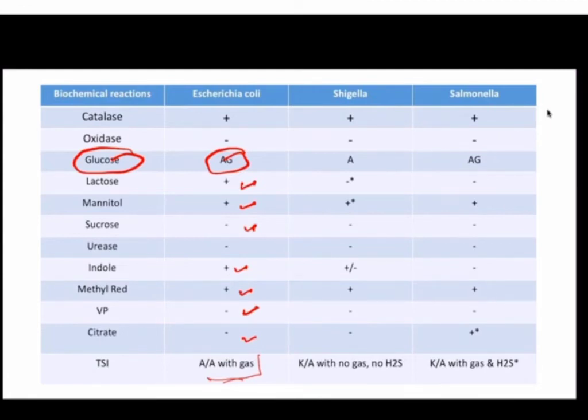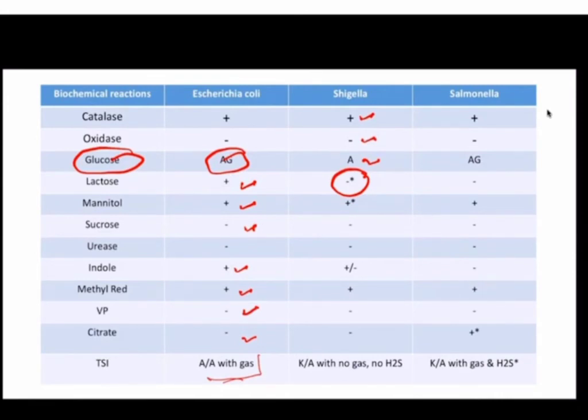ठीक है? Then Shigella में catalase positive, oxidase negative होगा, glucose will be fermented but gas will not be produced, lactose generally, they are non-lactose fermenter except for Shigella sonnei, which is a late lactose fermenter. ठीक है, mannitol ferment करते हैं except species which is serogroup A Shigella dysenteriae, है ना, वो mannitol negative होता है.